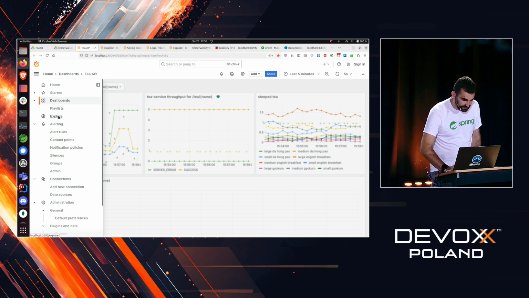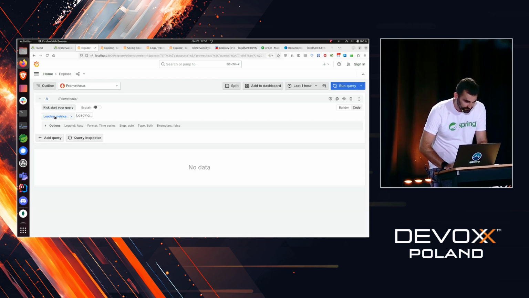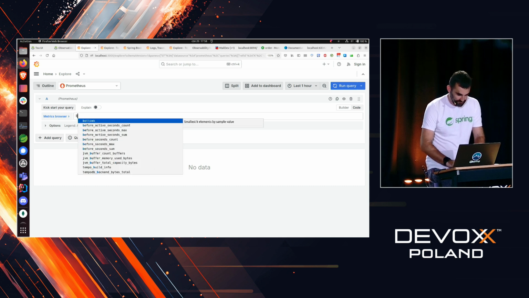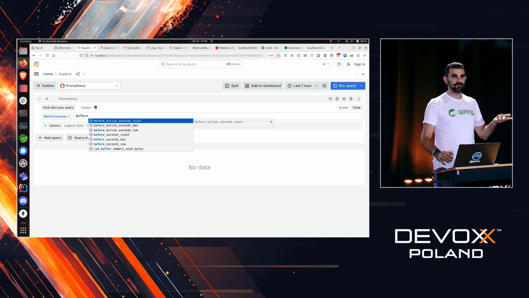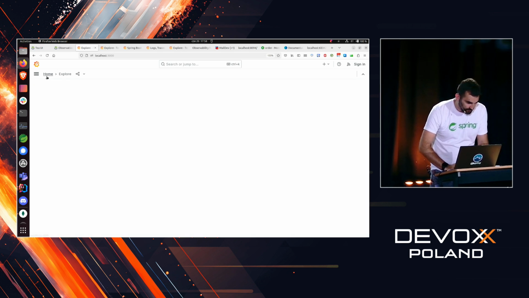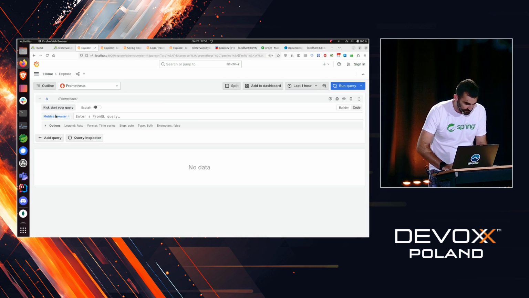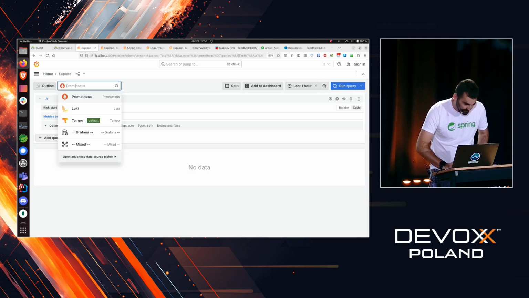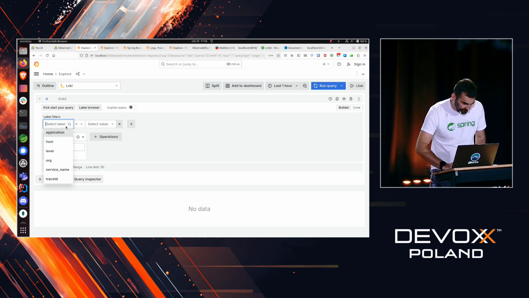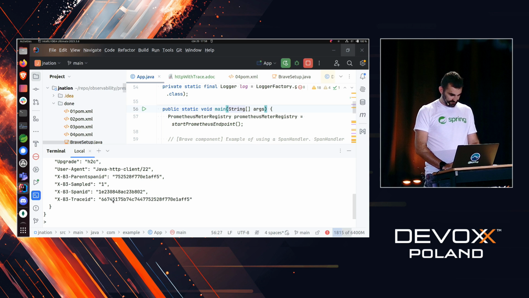we should be seeing, if I go to dashboards, do I have it here, Tempo? Okay, let us do explore. Hopefully this was got already. You see, before active seconds count, so our app got properly scraped. And if I go to explore to Tempo, to Loki, we should be seeing this trace ID.